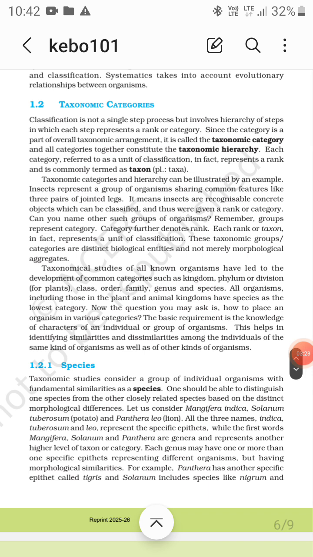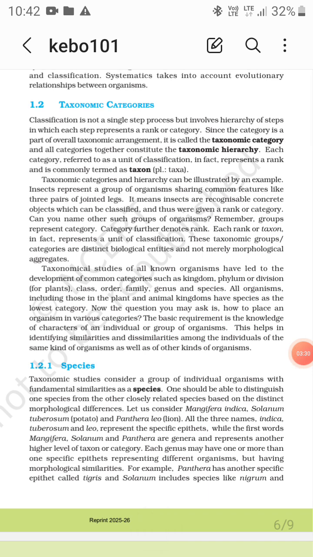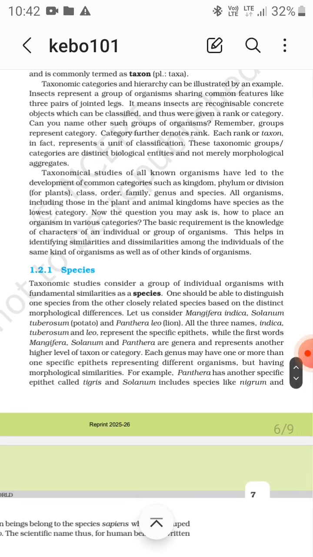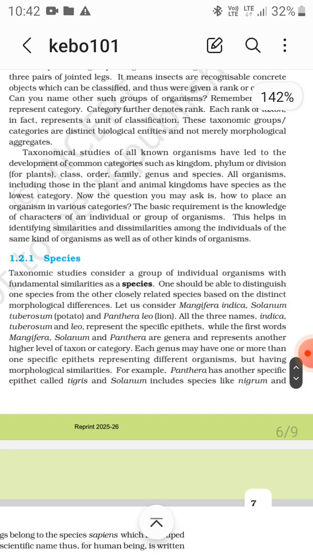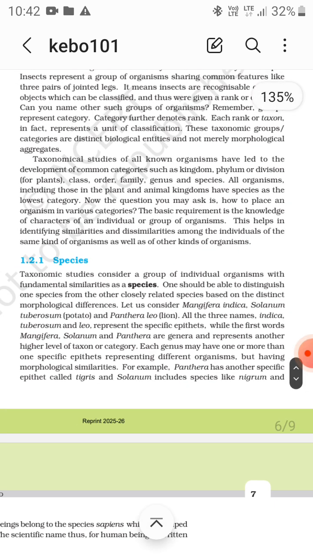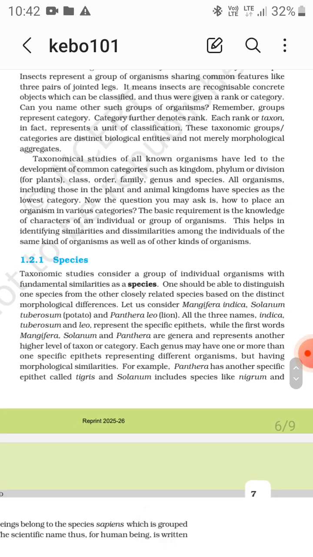Now, all organisms, including those in the plant and animal kingdoms, have species as the lowest category. We are studying species: a group of individual organisms with fundamental similarities. Based on distinct morphological differences, they can be distinguished.